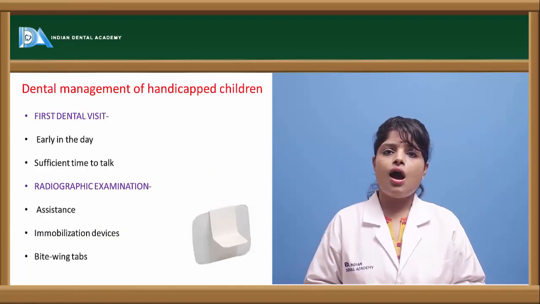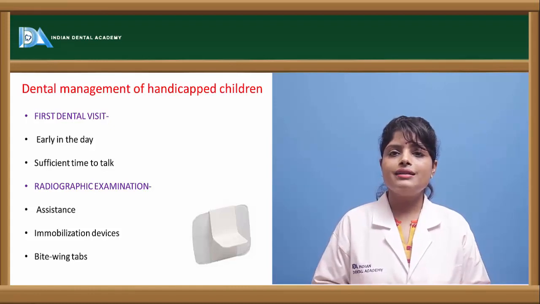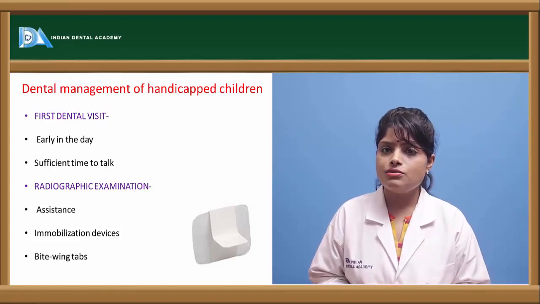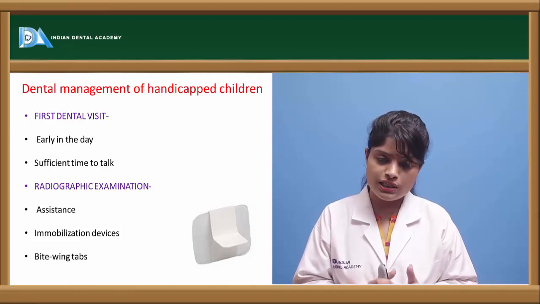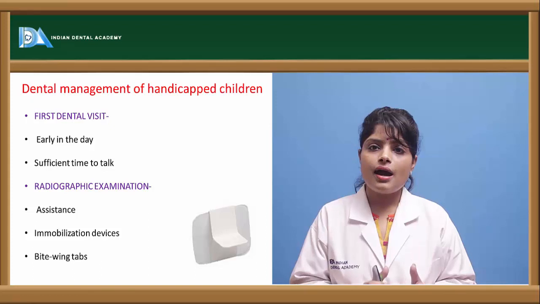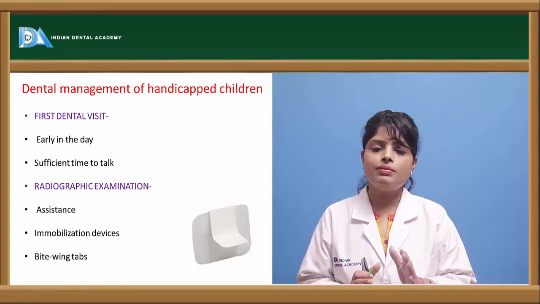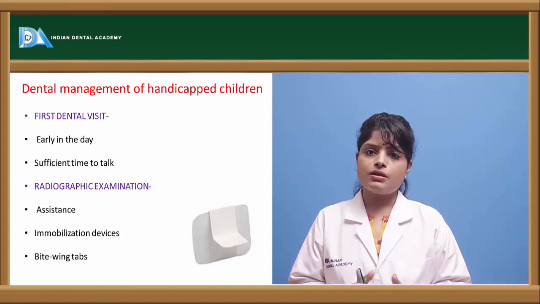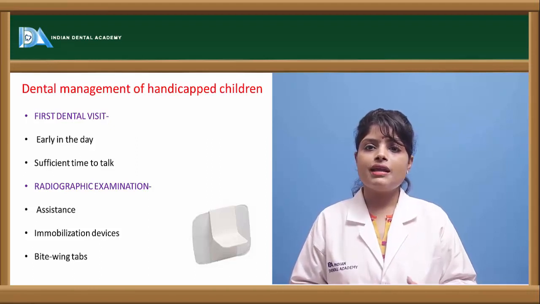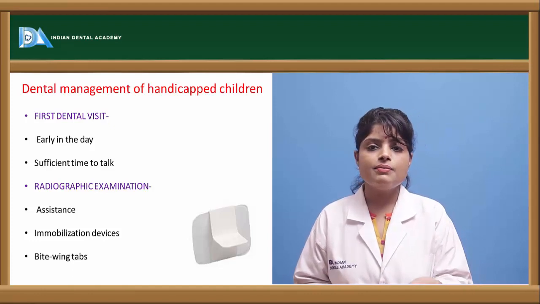Now, as a whole, how can we treat a handicapped child, or what are the certain modalities by which a handicapped child can be treated? First of all, the appointments. We should keep in mind that the appointment for a handicapped child should be kept as early as possible, and the visit should be as short and as few as possible so that maximum benefit of the work can be given to the handicapped child in the minimum time.